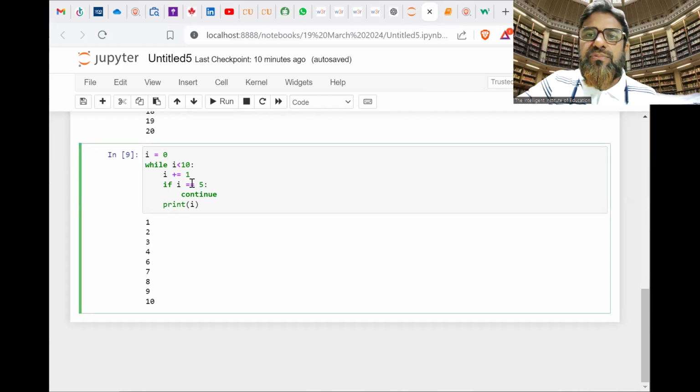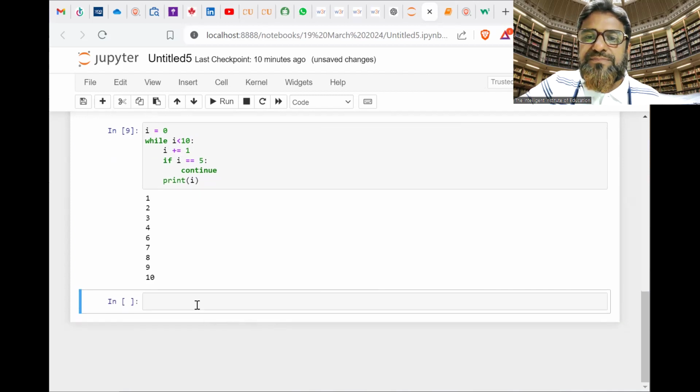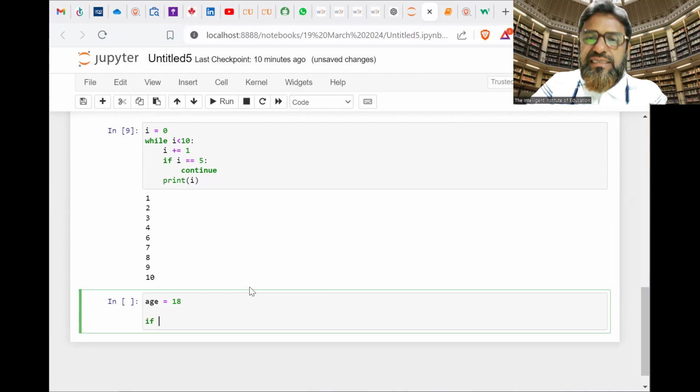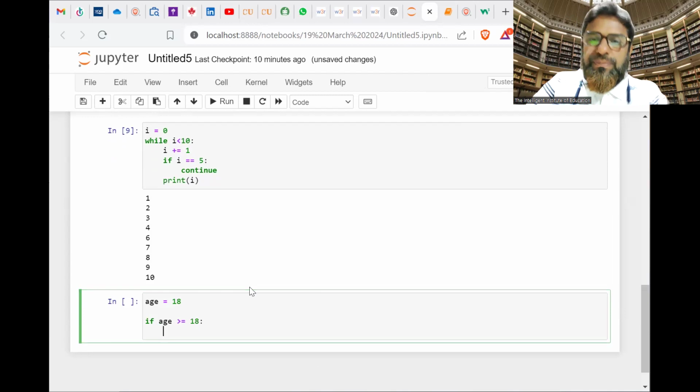Fine. Now, finally, I am going to use pass. Take a new cell. Here, one age I am going to take, for example, 18. Fine. And what we have to do? Fix one condition: if age greater than or equal to 18, print you can cast your vote. Okay, and executed.